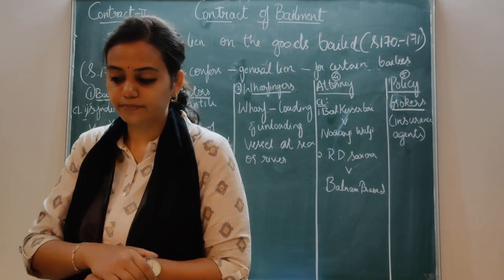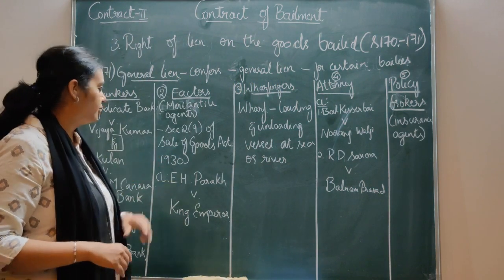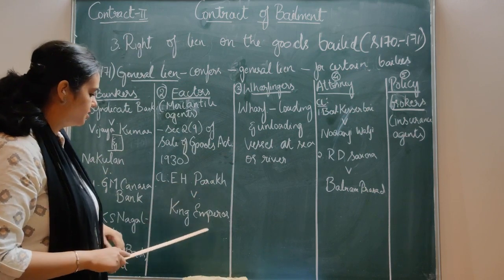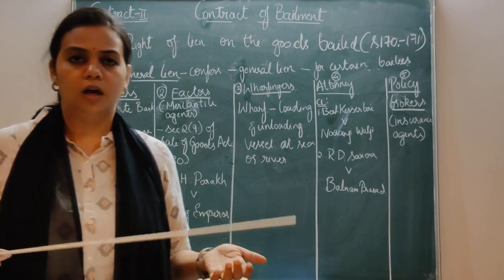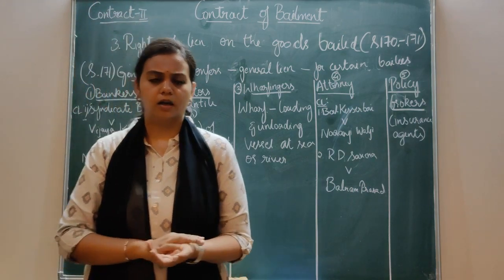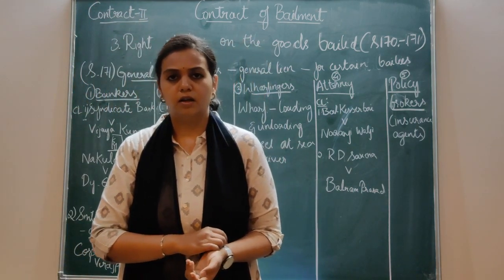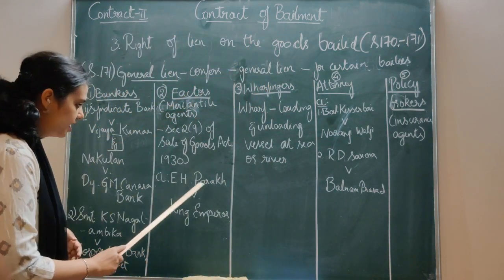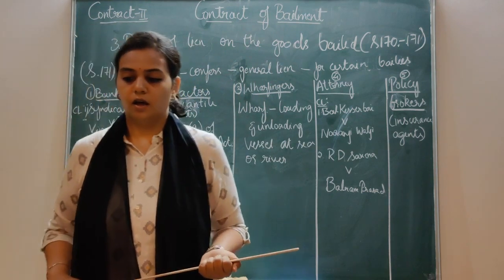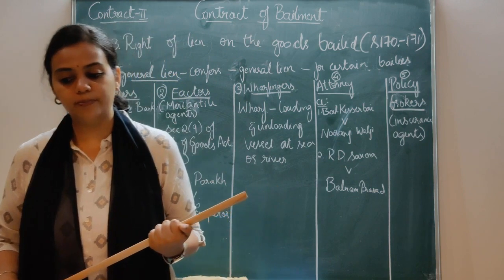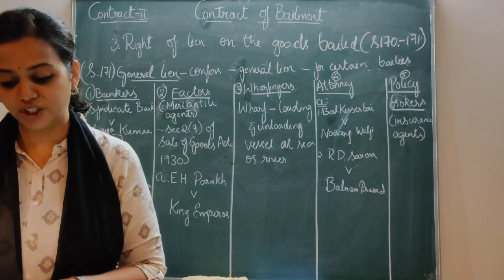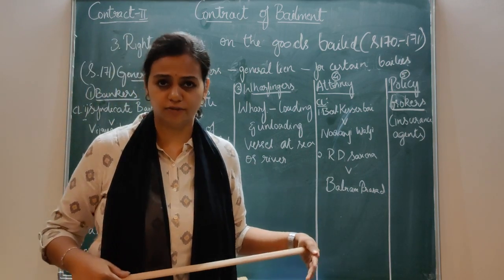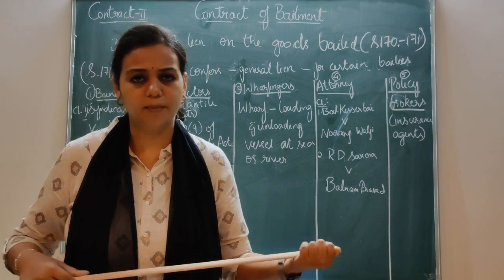Now we have a beautiful case law for this. The case law is E.H. Parekh versus King Emperor. The case is very interesting. I'll tell you. It is also simple. There is an appellant, this person, E.H. Parekh. He is the proprietor of a firm called Motor Engineer and Coach Builders, which is at Lucknow. He basically repairs some vehicles.